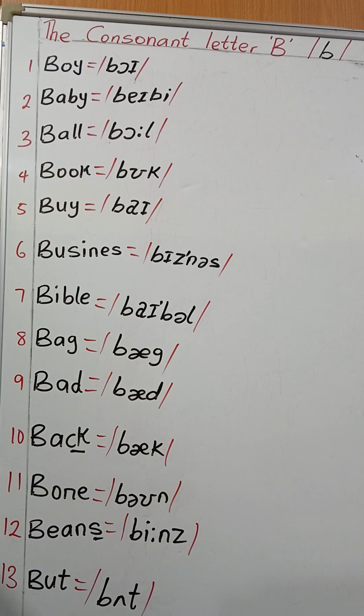We have 1,000 and so many examples, 1,000 and over, you know. We have word examples for the consonant B.